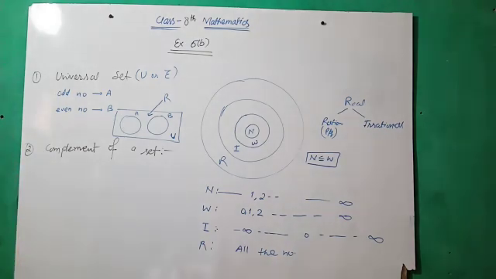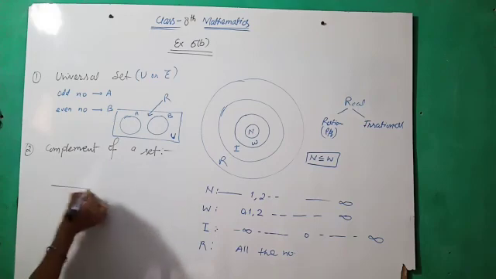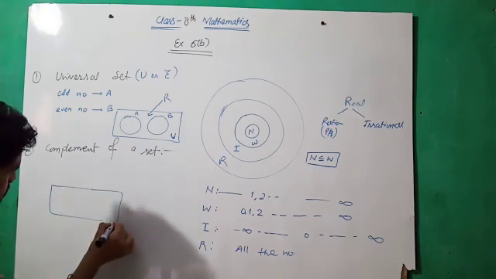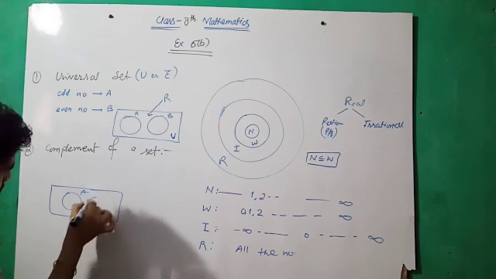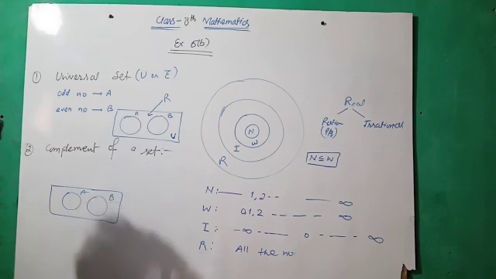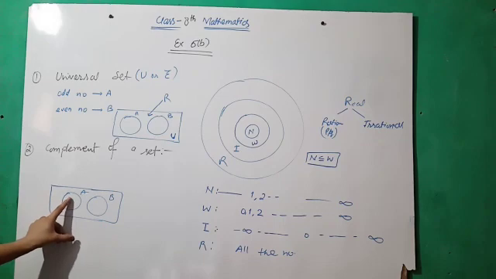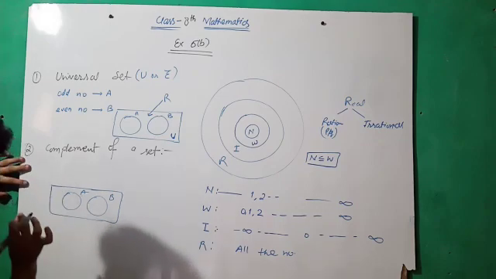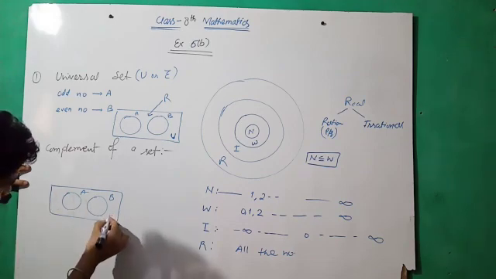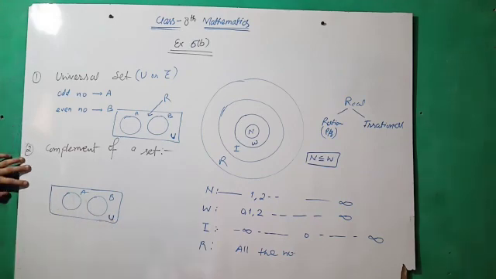Okay. Now the second one is the complement of a set. Same example, with the same example. Complement of a set means, like we have A and B, B is the complement of A. But here the main and important term is that if we have a universal set U, and we have to find out the complement of A.